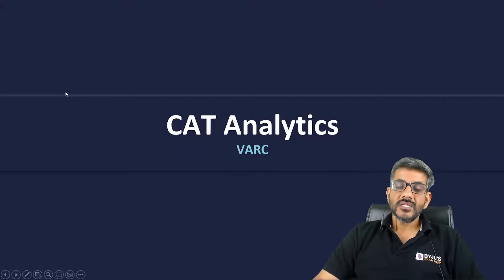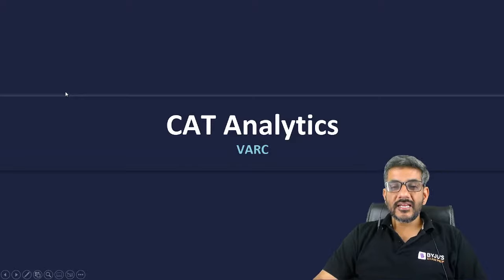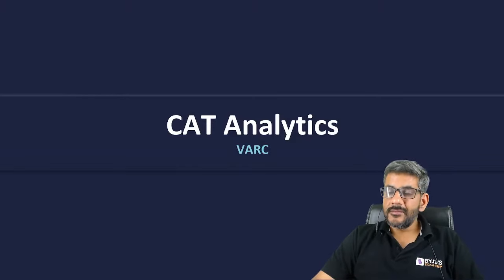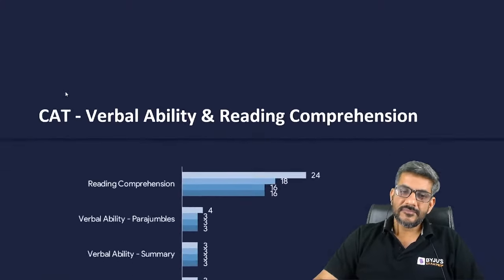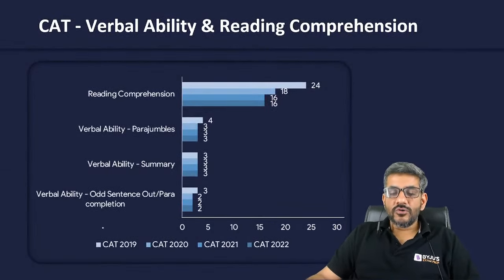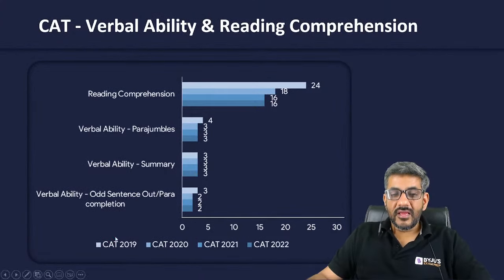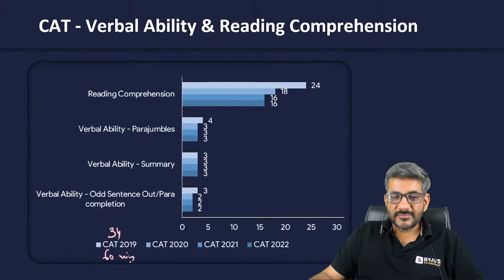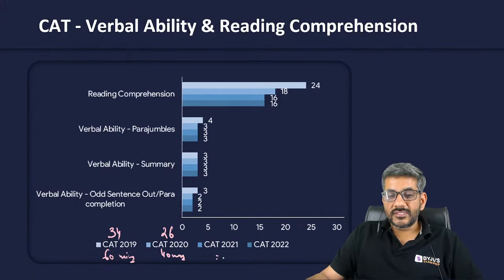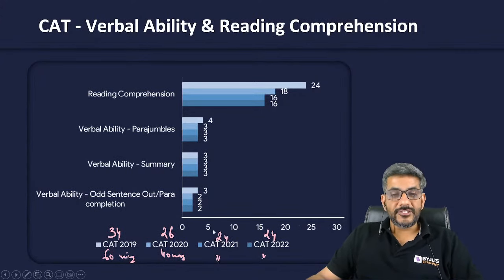Okay. Chaliye. So if I talk about the CAT analytics now, let us start with VARC. What has happened in the last few years in VARC? I'm starting with that first. As I told you, CAT 2019 had a total of 34 questions which were to be done in 60 minutes. CAT 2020 had 26 questions in VARC which were to be done in 40 minutes. And this was the same here, 40 minutes. The number of questions in the next 2 years was 24 each.